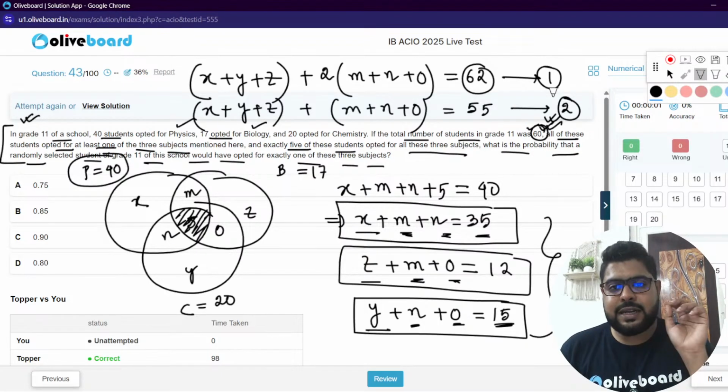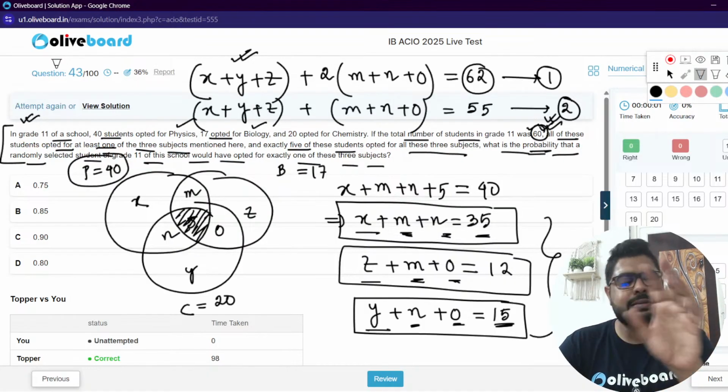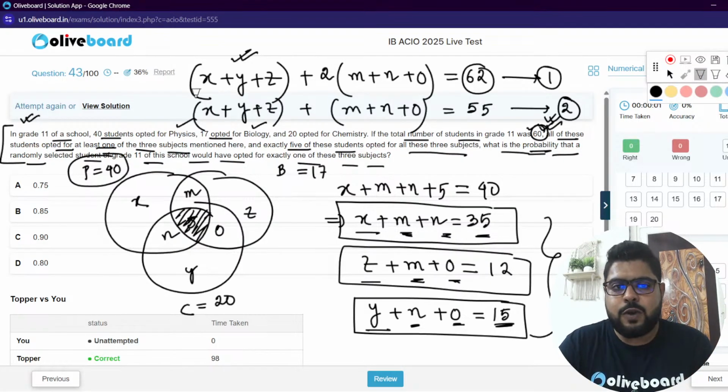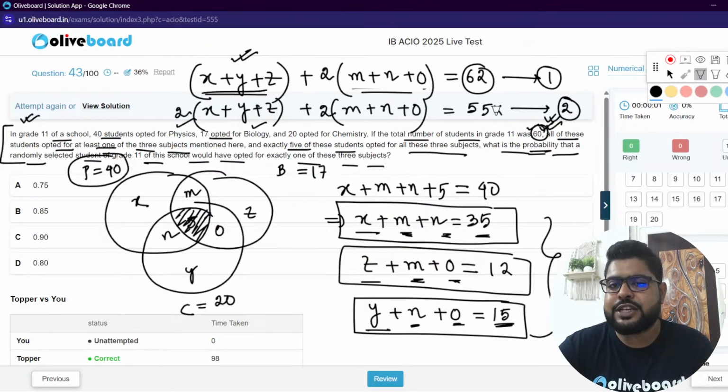I need the probability that they have taken only one subject, meaning I just need the value of x plus y plus z. How can I get x plus y plus z if I can cancel out m plus n plus o? Multiply the second equation by 2, using the elimination method.